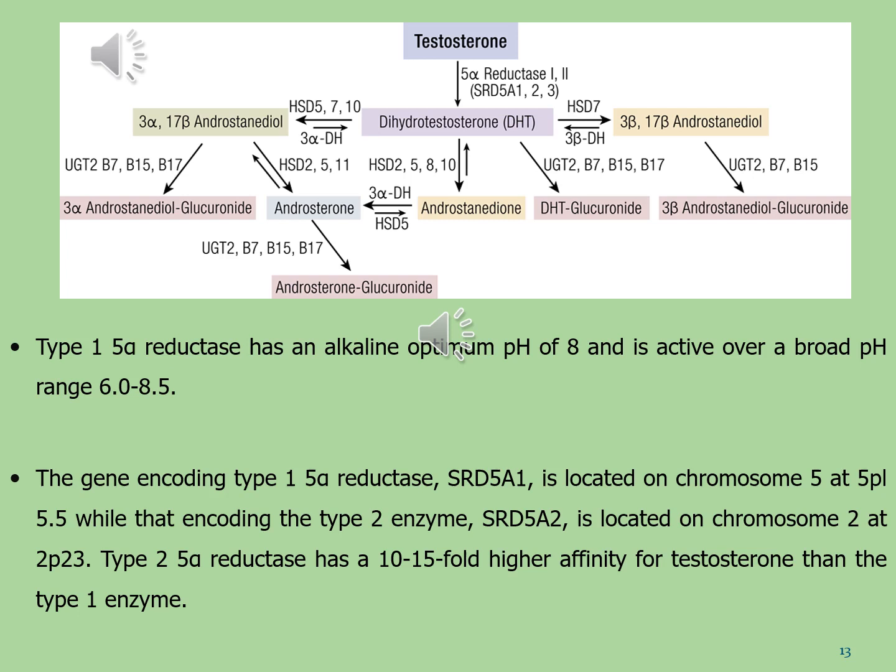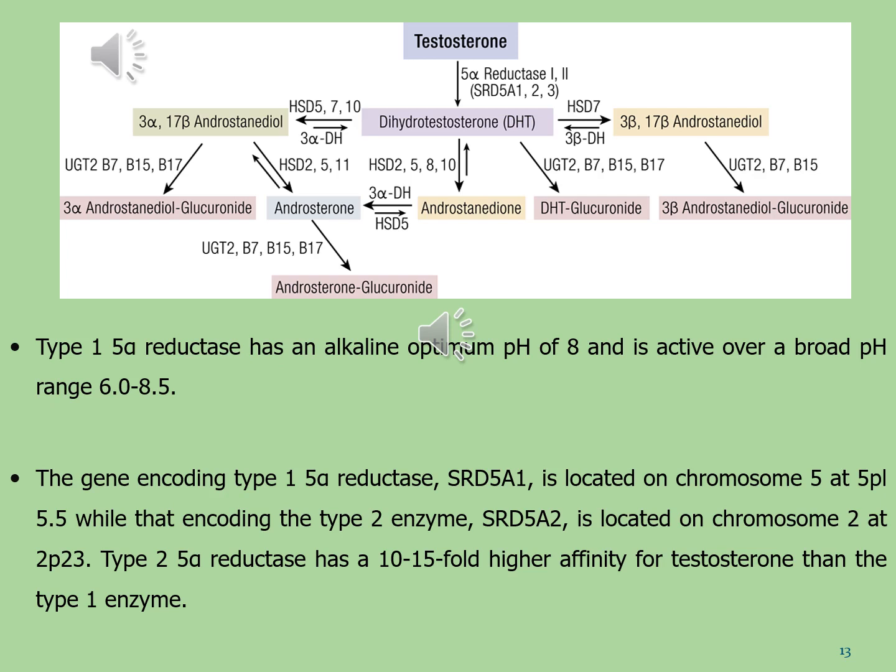This enzyme finally gives androsterone glucuronide by the effect of enzyme UGT2B7, B15 and B17. The dihydrotestosterone also gives androsterone by the effect of enzyme HSD2, 5, 8 and 10. Further, dihydrotestosterone gives DHT glucuronide by the effect of UGT2B7, B15 and B17.